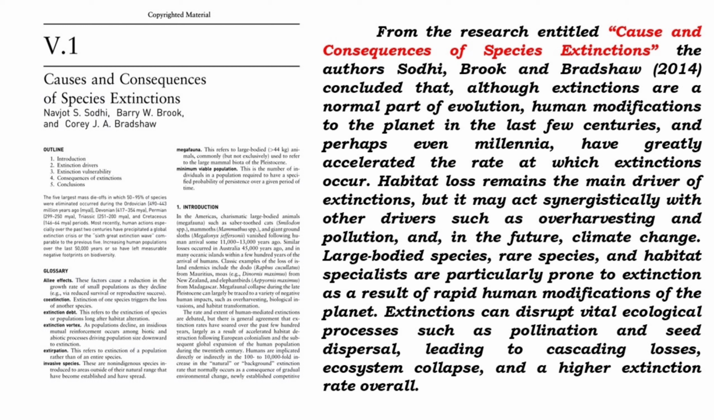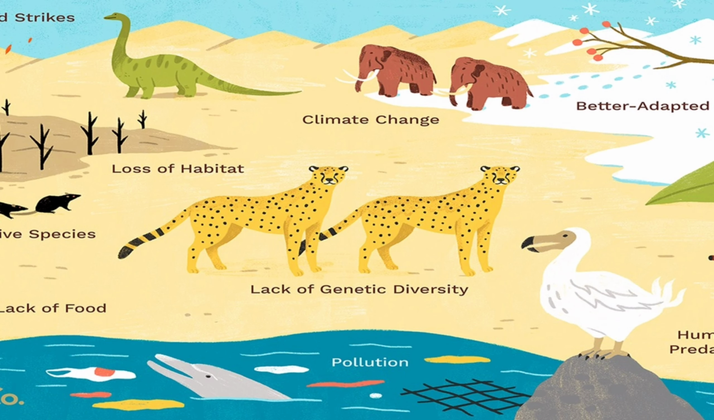Large-bodied species, rare species, and habitat specialists are particularly prone to extinction as a result of rapid human modifications of the planet. Extinctions can disrupt vital ecological processes such as pollination and seed dispersal, leading to cascading losses, ecosystem collapse, and a higher extinction rate overall. We are living in a dynamic changing environment and most species are dependent on it. There are organisms that can easily adapt to the changing environment depending on the resistance to it. There are organisms that can adapt easily, but others cannot.